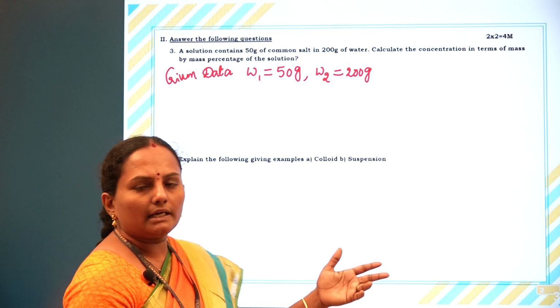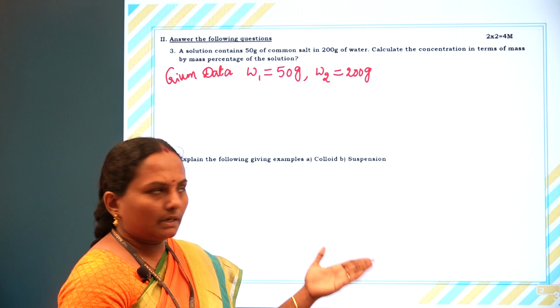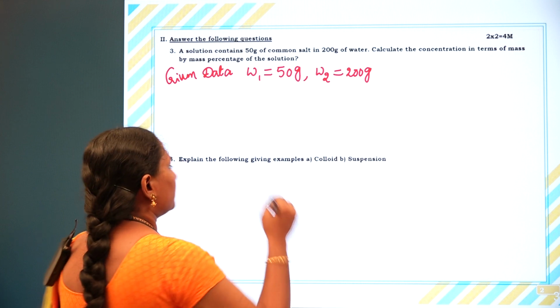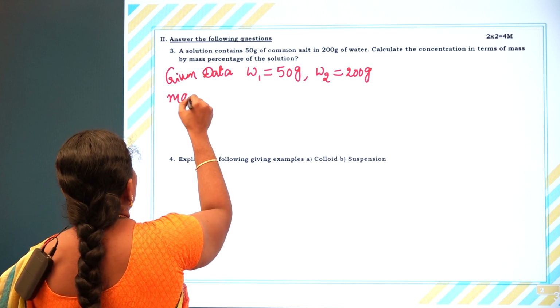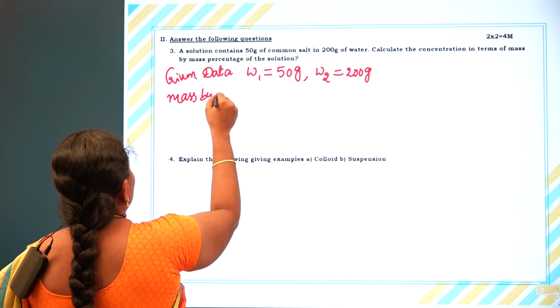So what are we going to calculate? The concentration in terms of mass by mass percentage. What is the formula for mass by mass percentage?